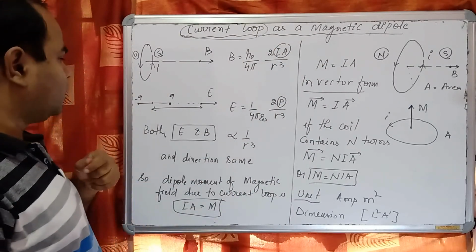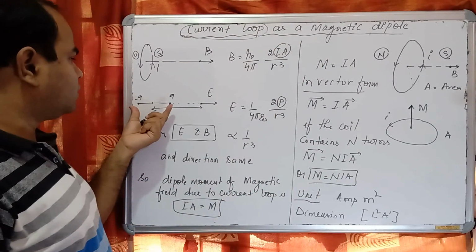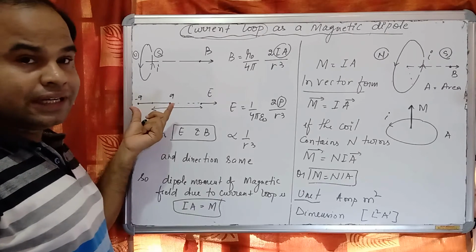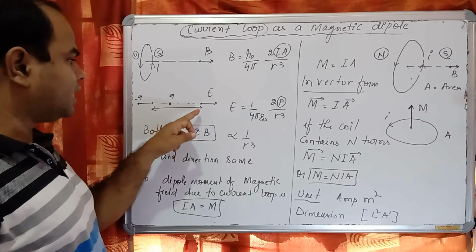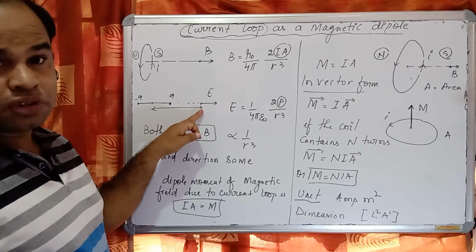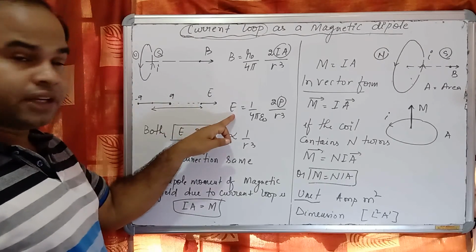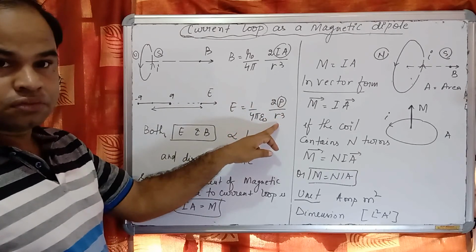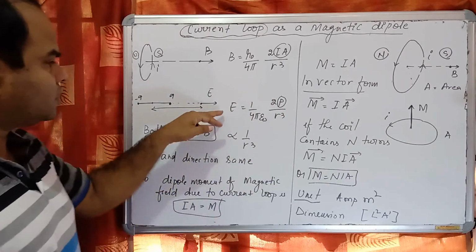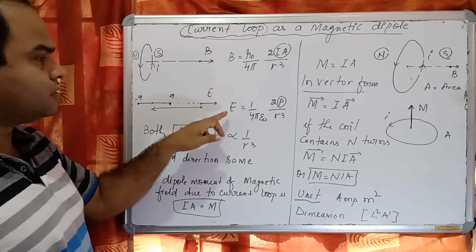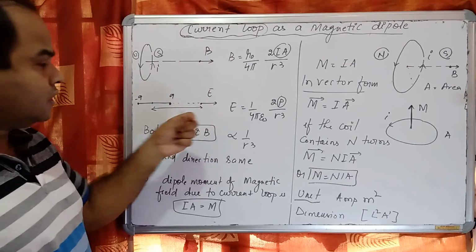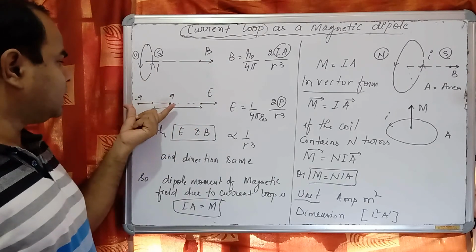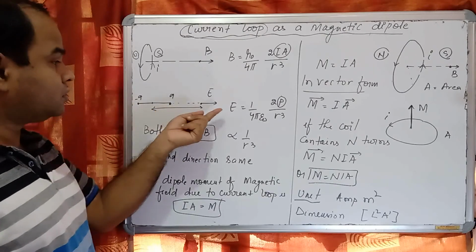Okay? If we take an electric dipole, at r distance from it, it produces an electric field whose magnitude is 1 by 4 pi epsilon naught, 2 p by r cube. Okay? So if you consider these two, this is the electric field, this is the magnetic field. The electric dipole produces an electric field.